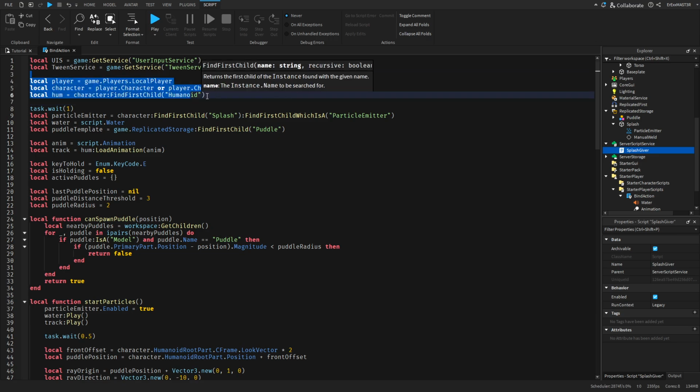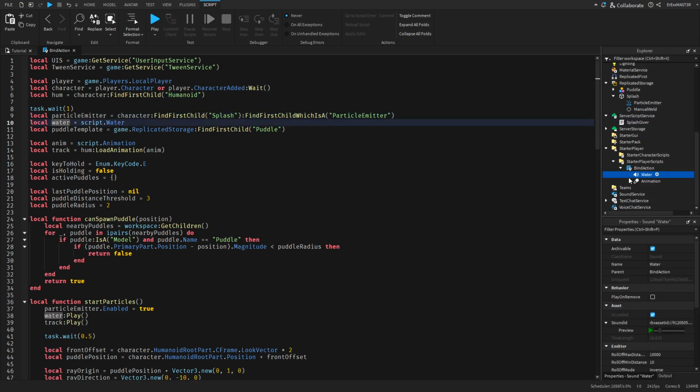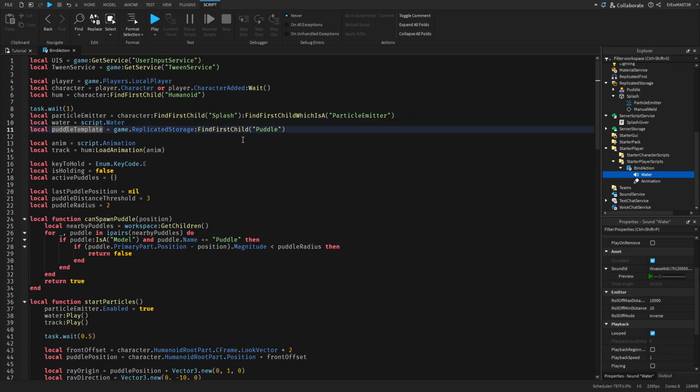Then we get the player thing, so character and humanoid. We get the particle that is inside the character. Then we get the water sound, which is inside of this local script, so I don't think even other players should be able to hear this. Then we get the puddle template, because we obviously need to spawn these. The animation, make it a track. If you don't know how to do that, you just get the humanoid, which I put short as hum for humanoid, and then do colon load animation and put the animation variable inside of this.